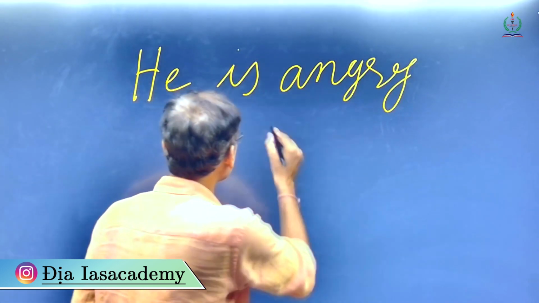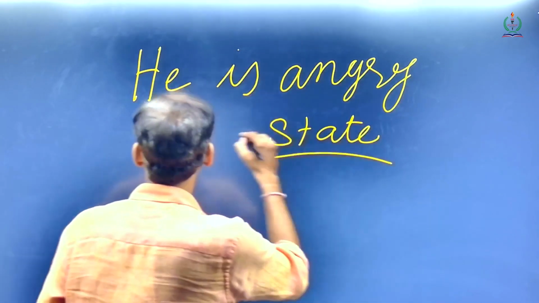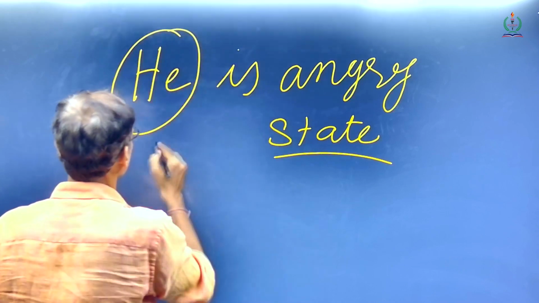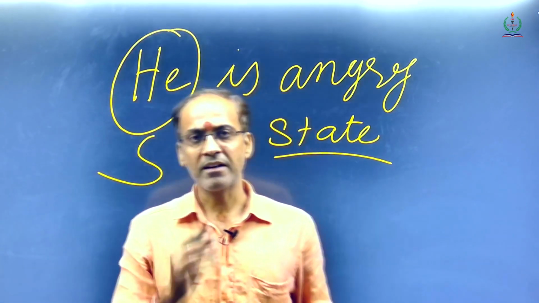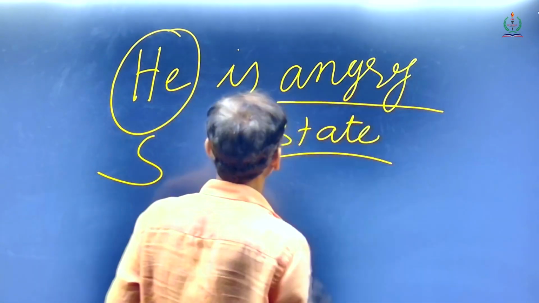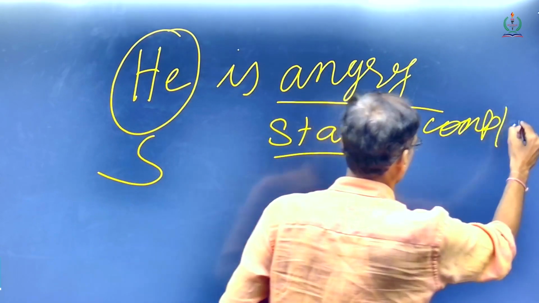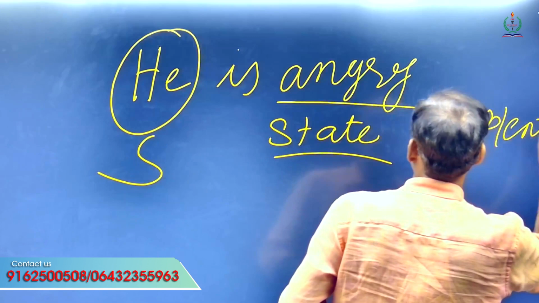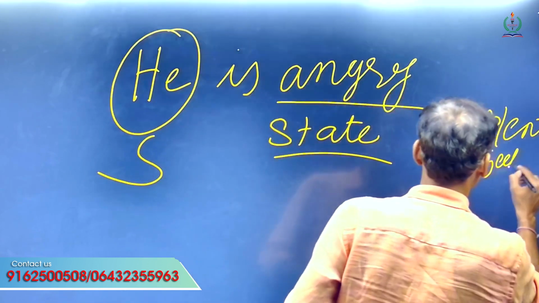It shows the state of a person, which is the subject in the sentence. He is the subject in the sentence, and angry is the complement over here, and this complement is an adjective.